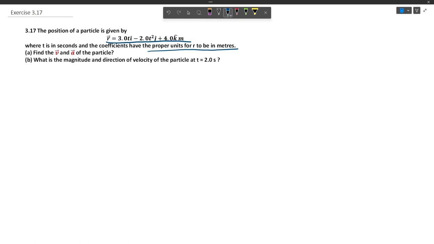We all know that velocity is defined as the derivative of the position vector with respect to time, and acceleration is defined as the derivative of the velocity vector with respect to time.